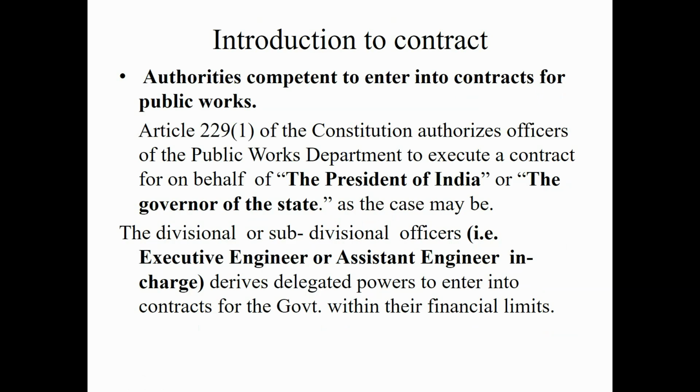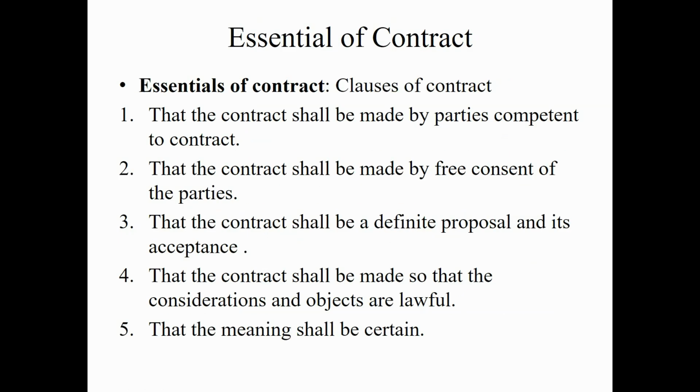Introduction to contract. Authority competent to enter into contracts for public works. Article 229 (1) of the Constitution of India authorizes officers of the Public Works Department to execute a contract on behalf of the President of India or the Governor of the state, as the case may be. The divisional or subdivisional officers, that is, executive engineer or assistant engineer in charge, derive delegated powers to enter into contracts for the government within their financial limits.